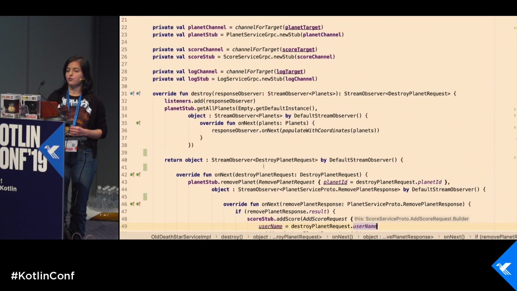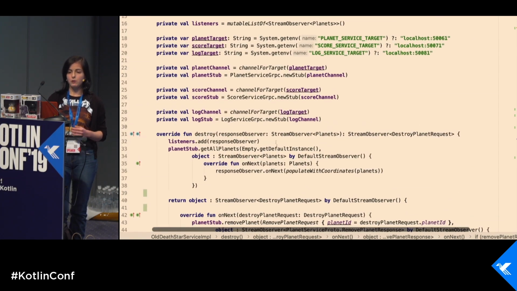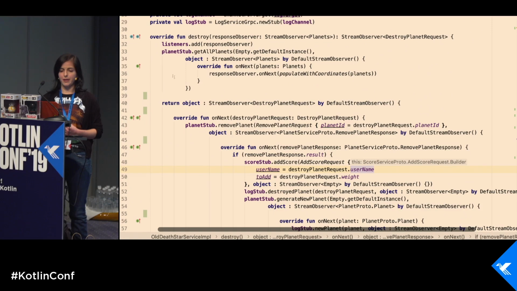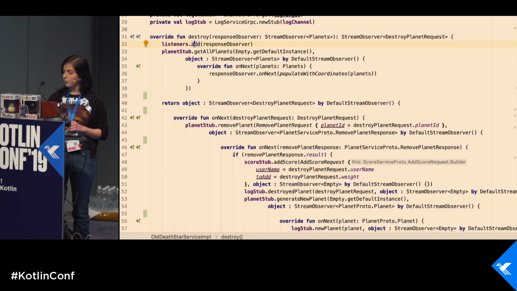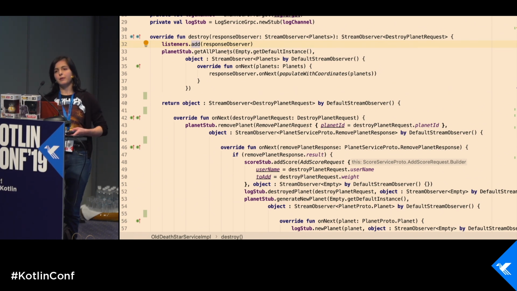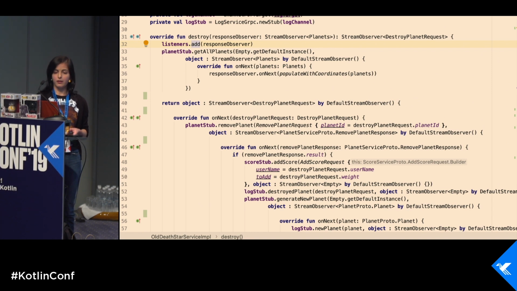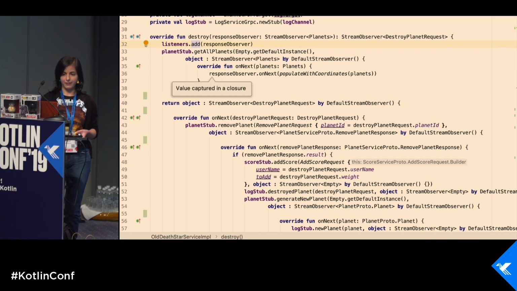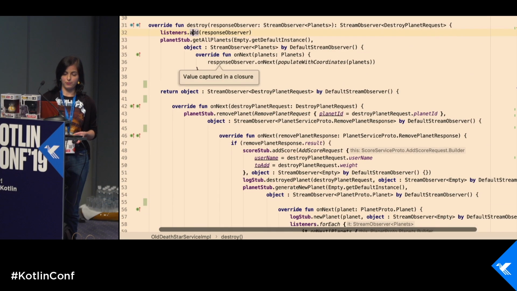So when we're using gRPC Java, what do we have? We have this destroy method. First of all, we subscribe. So we add our observers to listeners in order to receive updates about what's happening in our solar system. Then we need to paint the whole universe for the first time, and we ask our planet service to send all planets there. So we are getting all planets. And you see that we need a callback here. And in this callback, we are doing this with our response observer.